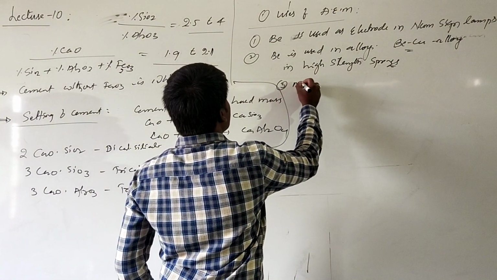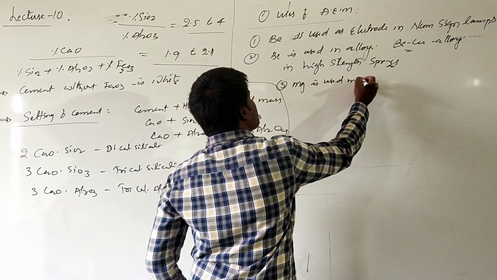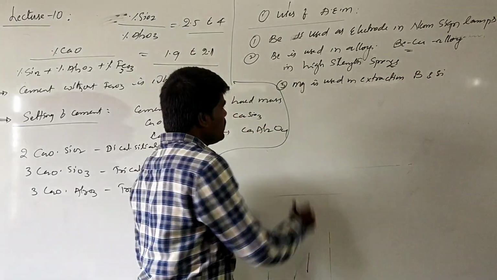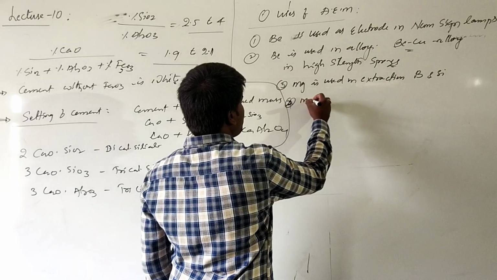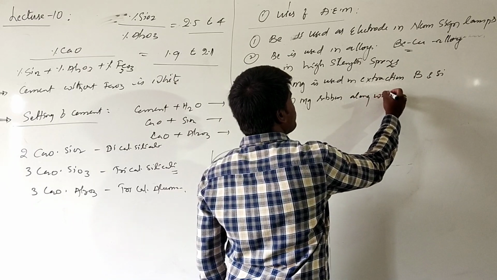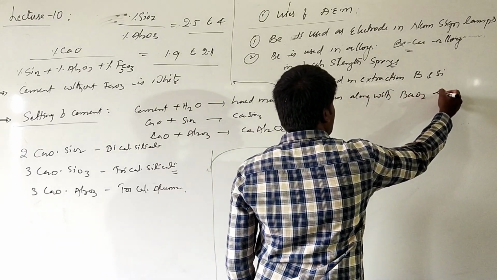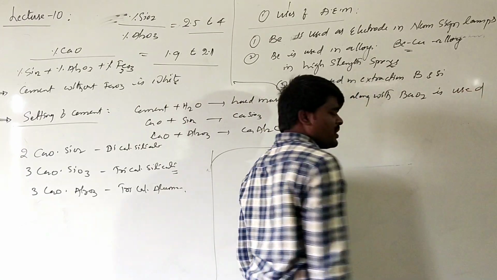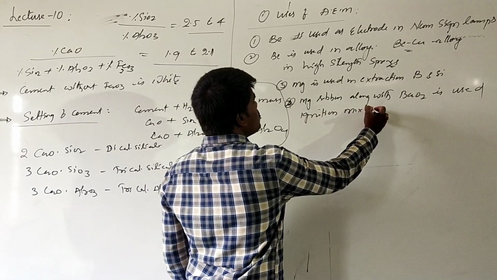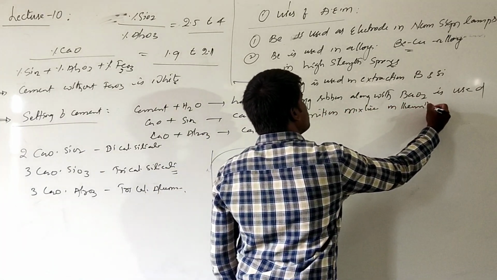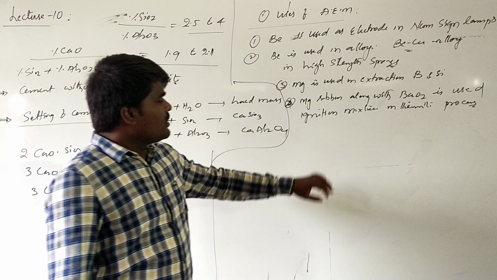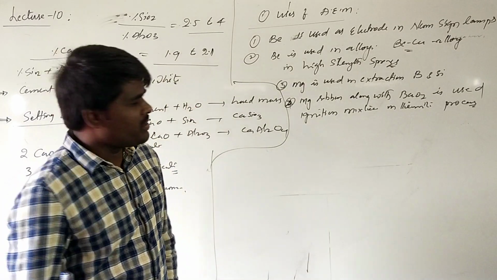Now, if we are talking about magnesium, magnesium is used in the extraction of boron and silicon. Magnesium ribbon along with barium peroxide is used. This is a very important application of magnesium. It is used as an ignition mixture in the thermite process. In the extraction by the thermite process, we use this mixture of magnesium and barium peroxide as an ignition mixture.